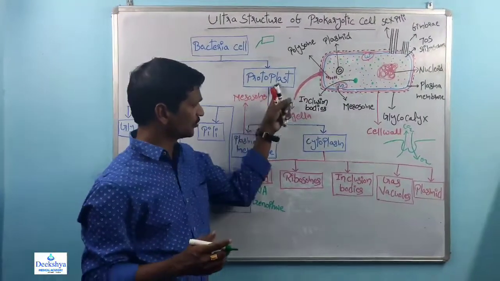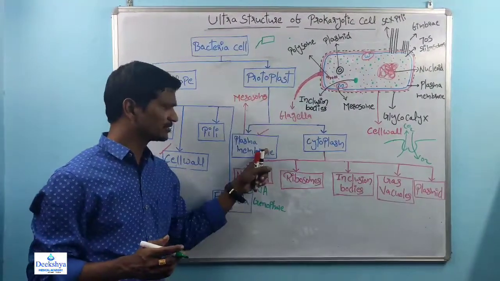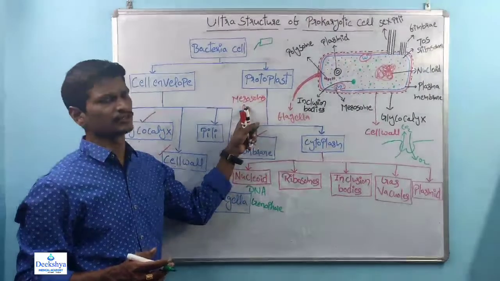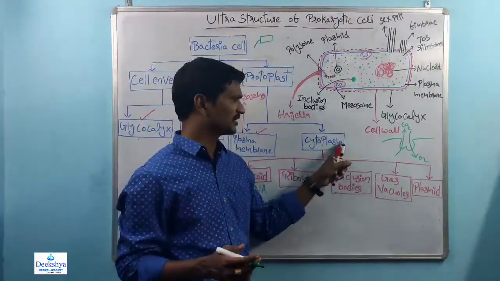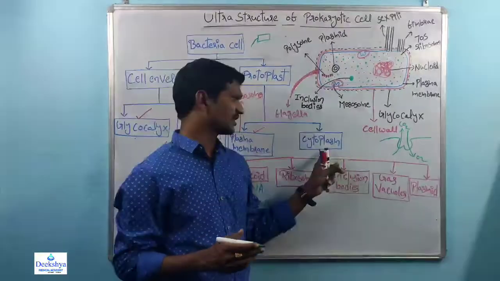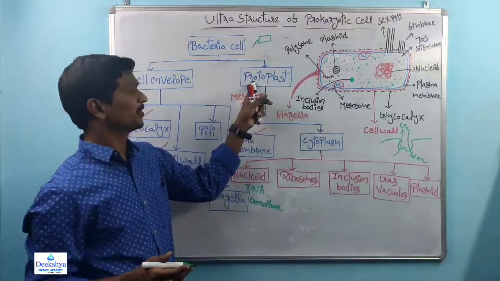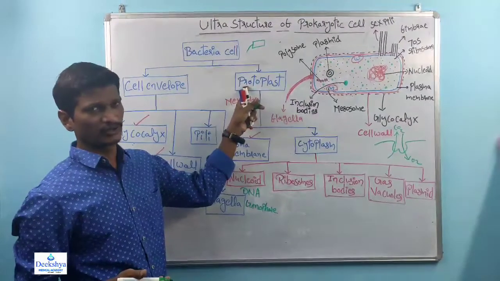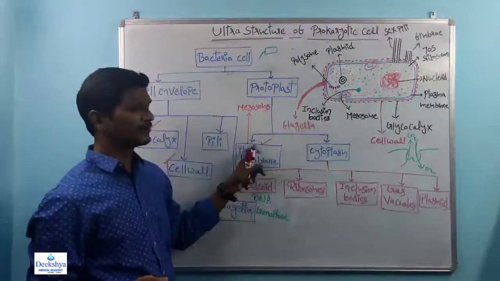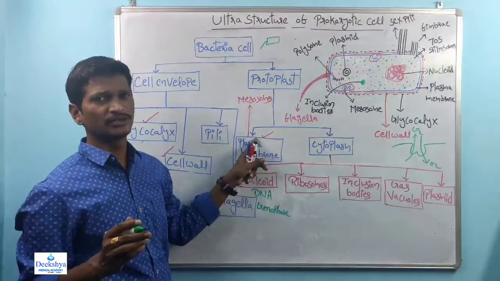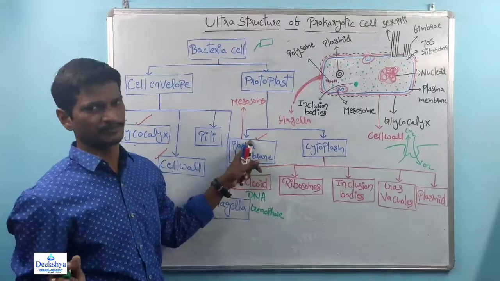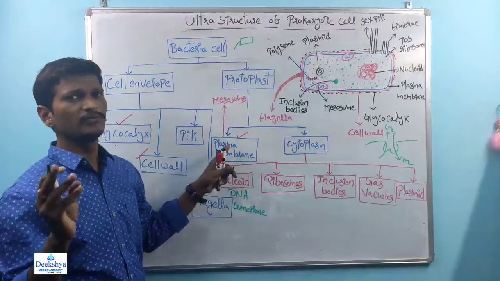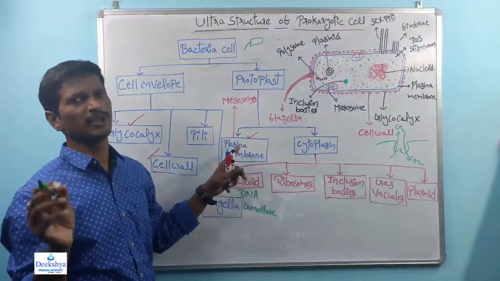So we already discussed the protoplast. Within that protoplast, we discussed the plasma membrane and the mesosome, and the last part is the cytoplasm. Remember, a cell without a cell wall is called a protoplast. A cell without a cell wall and plasma membrane, generally in eukaryotic cells, is called protoplasm.